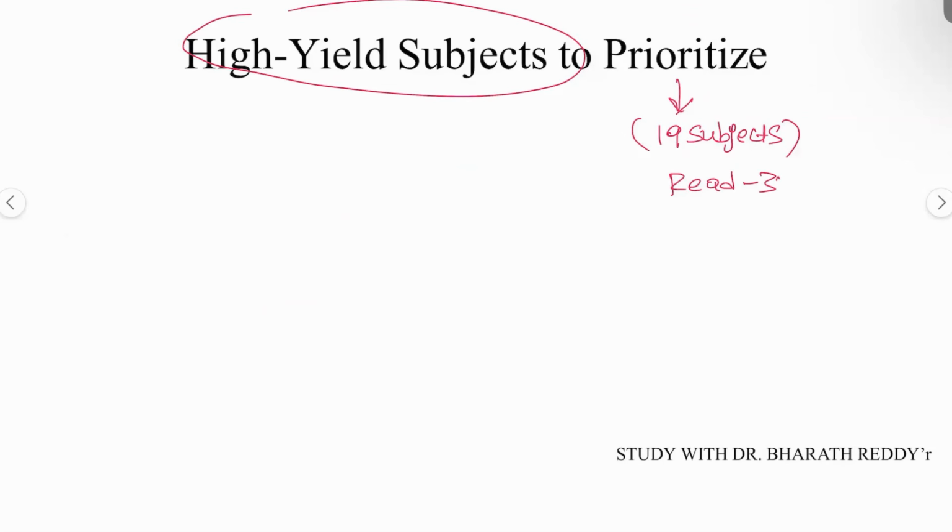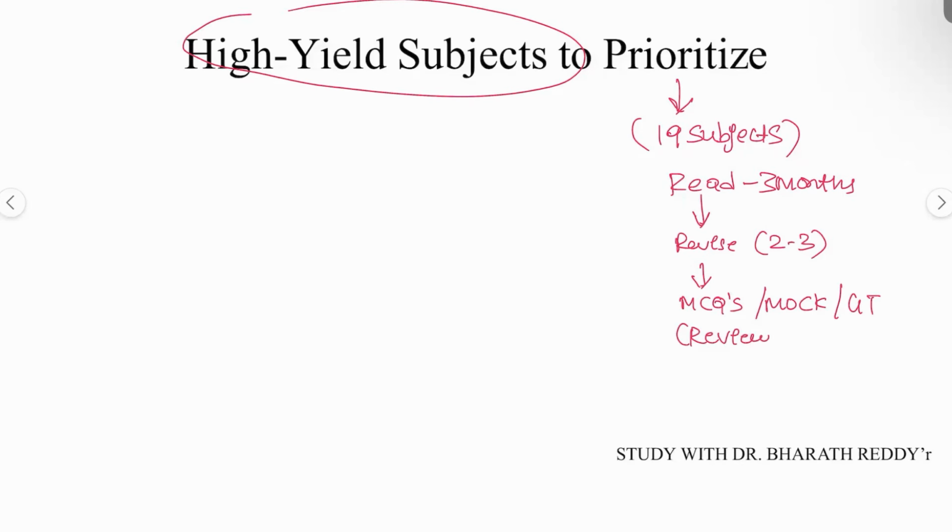Whether you take 3 months or 4 months doesn't matter. Immediately you have to revise them. Revision is a must and very important, at least 2 to 3 times. Along with that, simultaneously, you have to practice the MCQs again and again. You have to practice the mock tests again and again. You have to practice the GTs. These all help you review your performance, so that you are competent enough to attempt the next attempt very easily in the examination. Okay, this is the prioritization that you have to see.